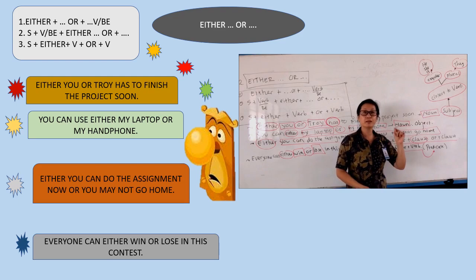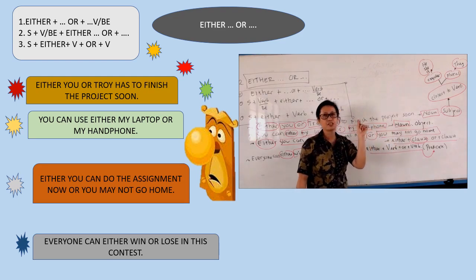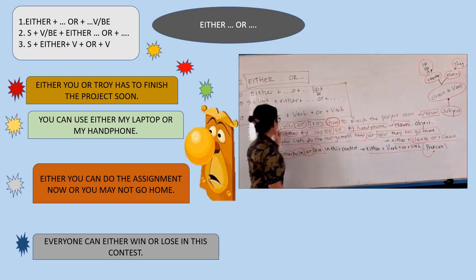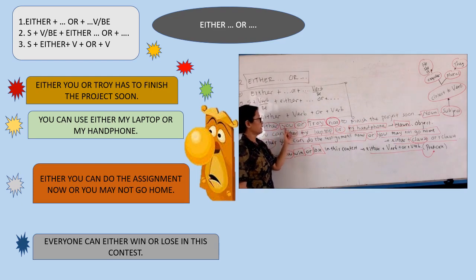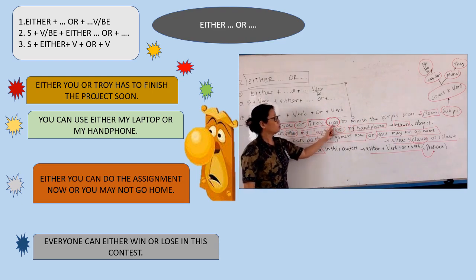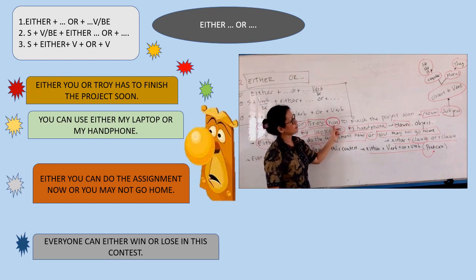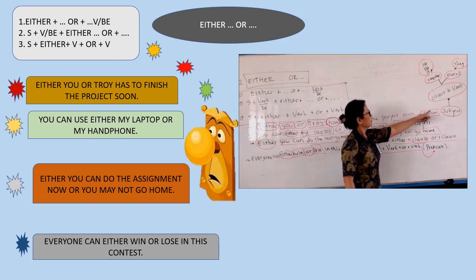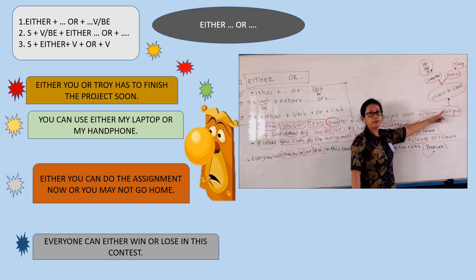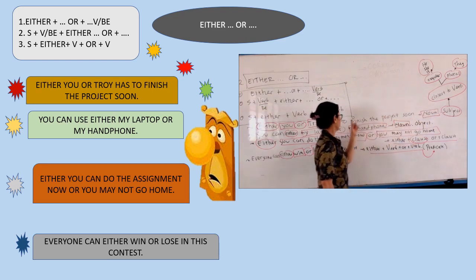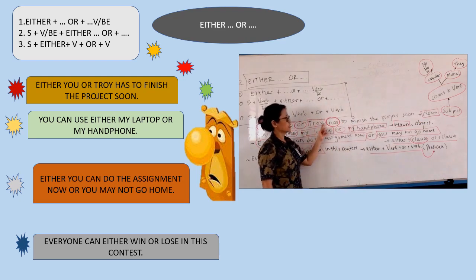Now let's talk further about the first example. I have a special note for you. If you put either or as a subject to connect nouns as a subject, now look at the verb here. This is very important, and I already wrote down the note here. The verb follows the subject closest to the verb.